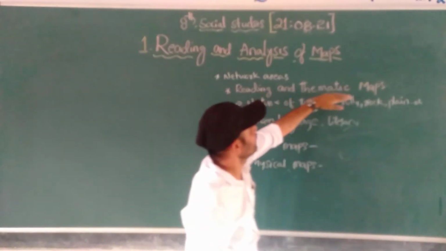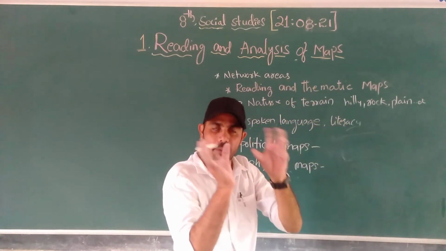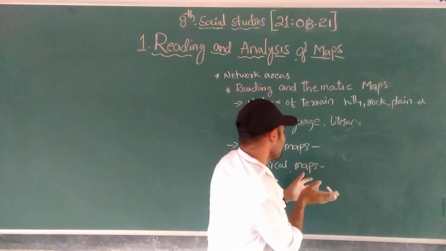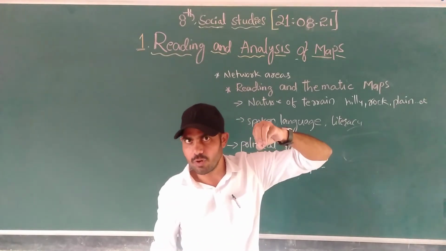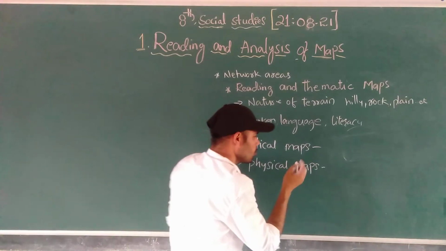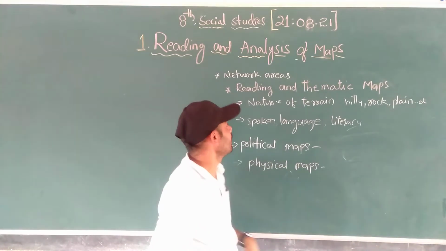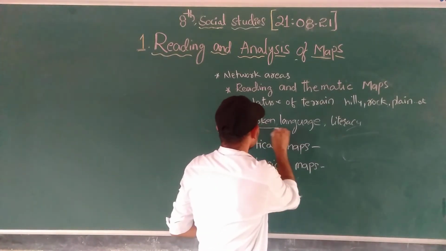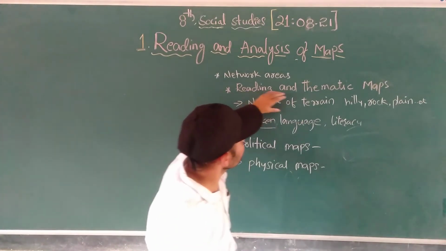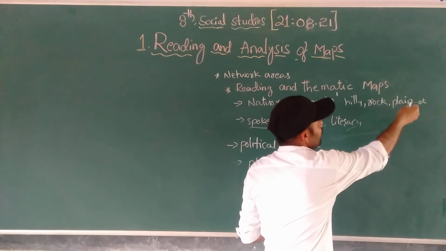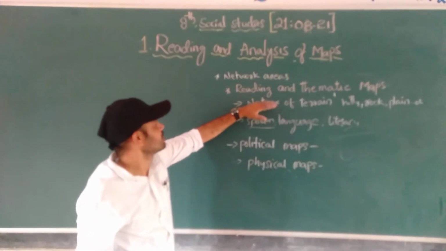And the reference maps and the thematic maps. What are these? A thematic map is a map of one particular topic that we put. Where are the languages spoken, which language is spoken, what is the literacy rate, all those things. The nature of the terrain, and we can easily say whether it is hilly, rocky, or plain, all those things. We can easily say by using the map. These are the reference maps.